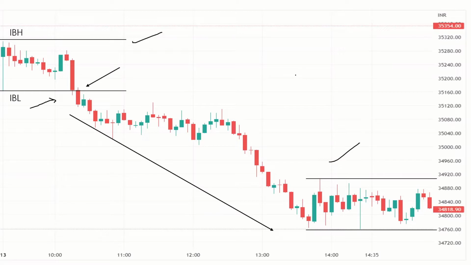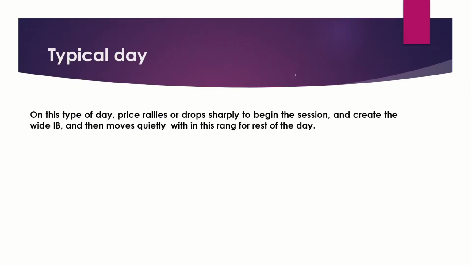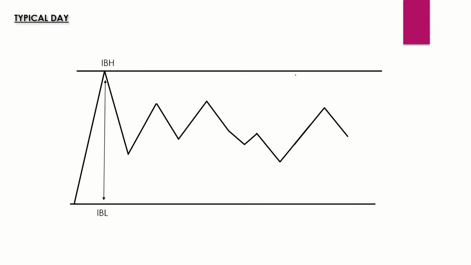Our third type of day is typical day. On this day, price rallies or drops sharply to begin the session, creates a wide initial balance, and moves quietly within this range for the rest of the day. On typical day, the market opens aggressively and forms a wide initial balance like this shown in the diagram. And then price starts trading quietly within the initial balance as you see in this diagram.